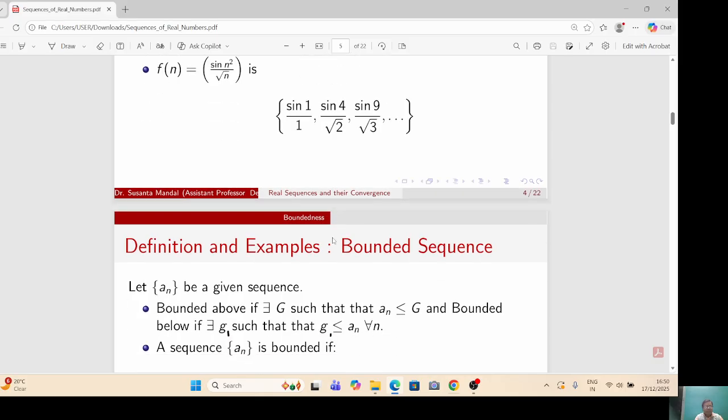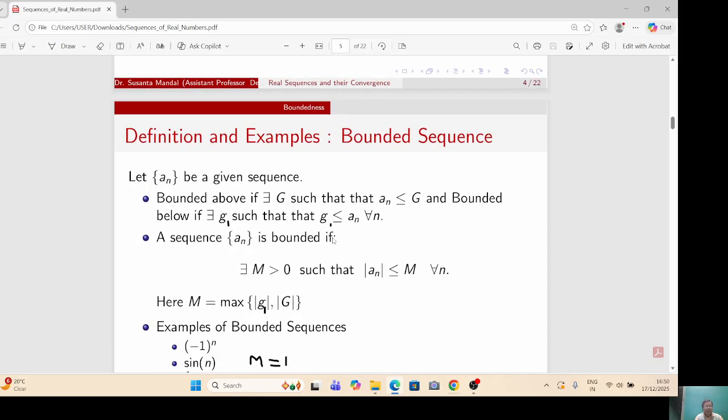Now let us discuss the concept of a bounded sequence. Let a_n be a given sequence. Then a_n is said to be bounded above if there exists a real number g such that a_n is less than or equal to g, and the sequence a_n is said to be bounded below if there exists g1 such that g1 is less than or equal to a_n for all n. A sequence is said to be bounded if it is bounded above and bounded below. That is, there exist real numbers g1 and g such that g1 is less than or equal to a_n less than or equal to g for all n greater than or equal to 1.